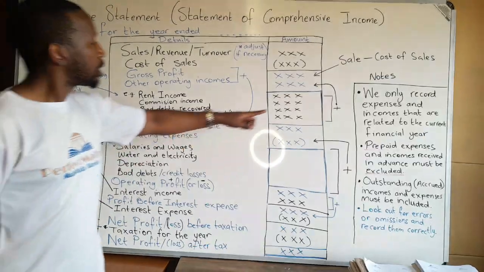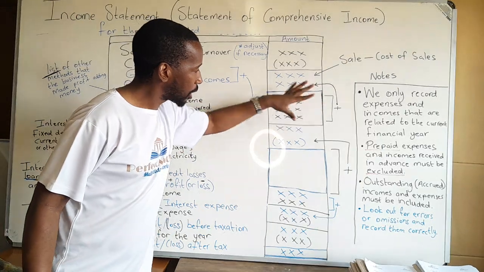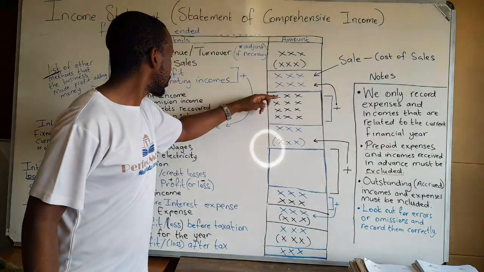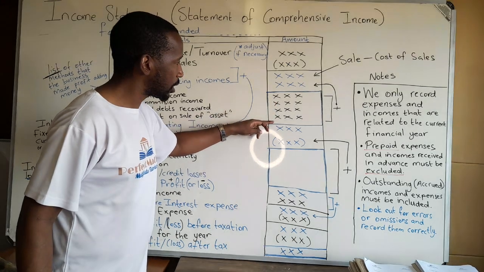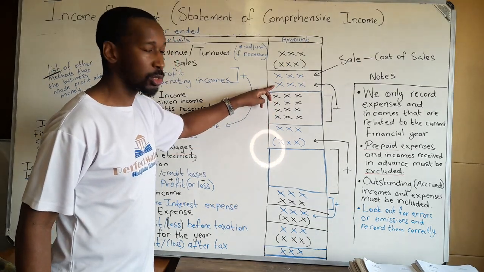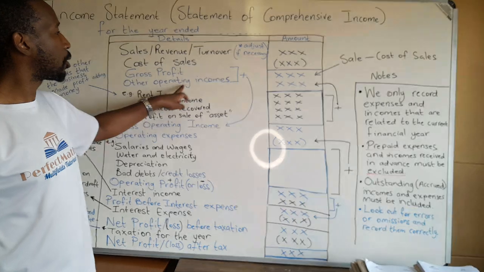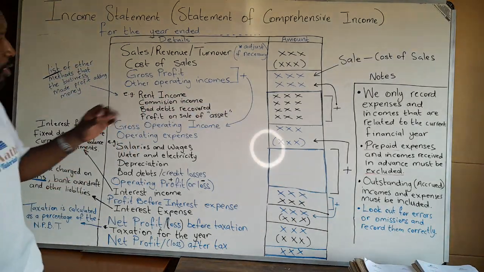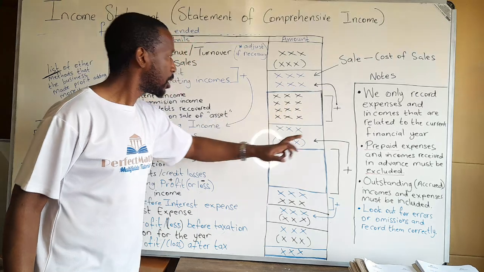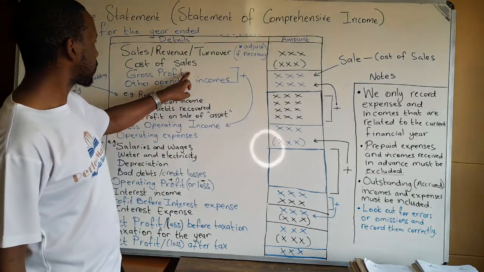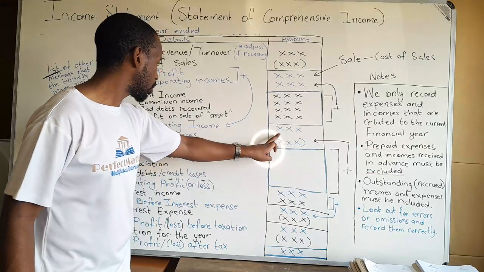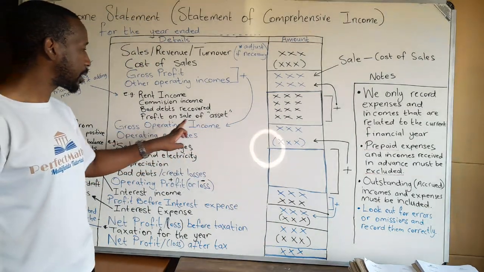Okay, then this box in accounting means that you add up everything that's here, and the total is written at the top. So we are adding each and every one of our additional incomes and then writing the total here under other operating incomes. Once we are done with that, we are going to add the gross profit and the operating incomes in order to get what we call gross operating income.